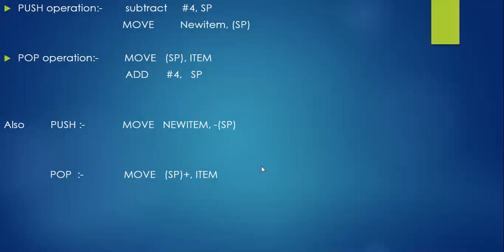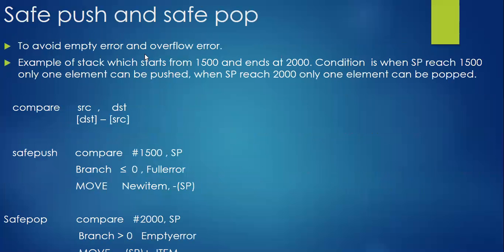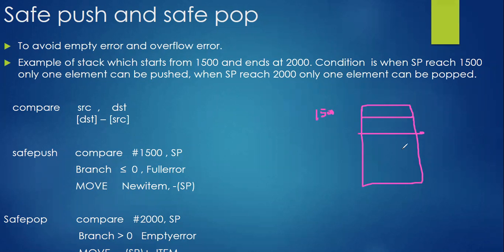Okay, so now we got one condition over here: safe push and safe pop. So our job is here. This is the stack we got. 1500 is the initial one. Later it continues till the bottom. The bottommost has the address 2000.